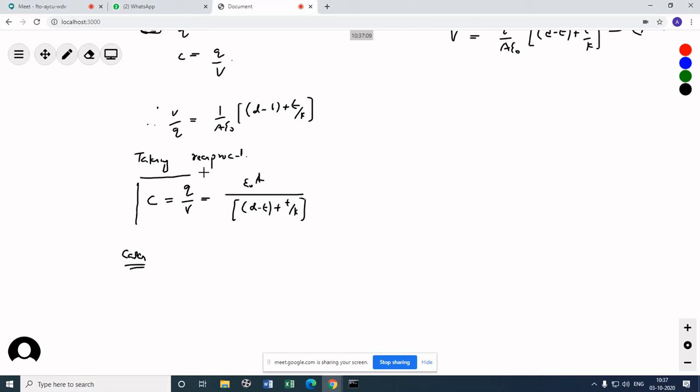So this is our capacitance of the capacitor with dielectric constant between the plates.